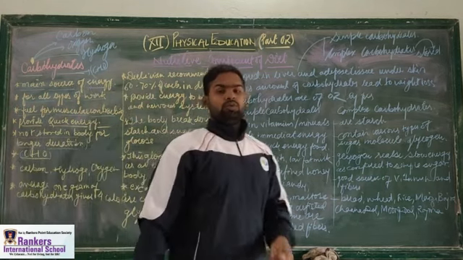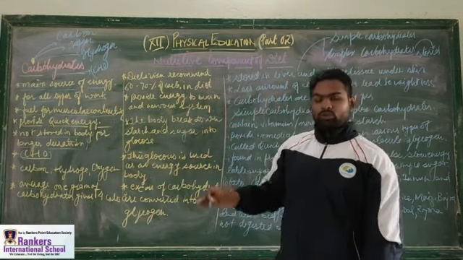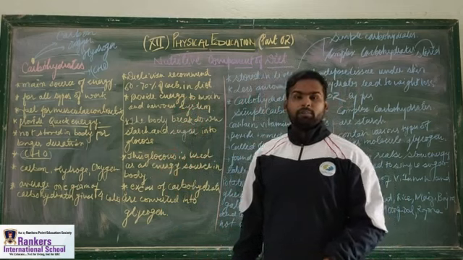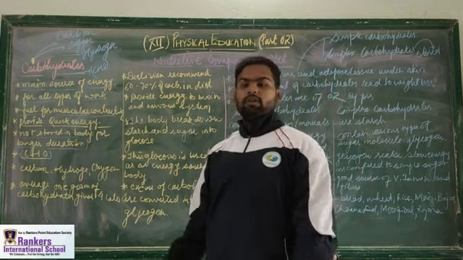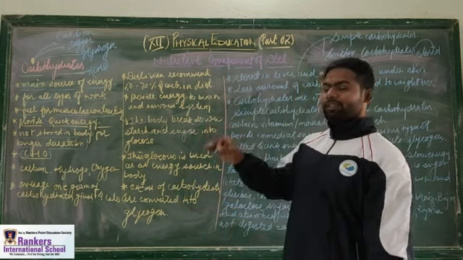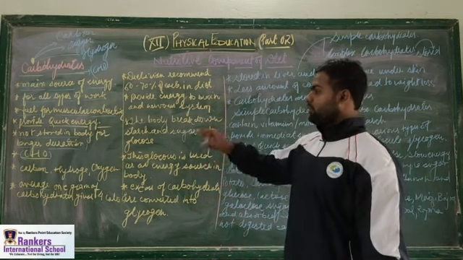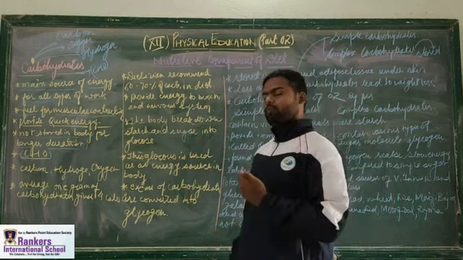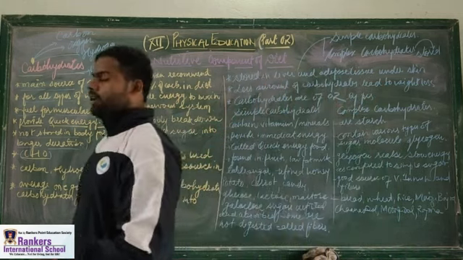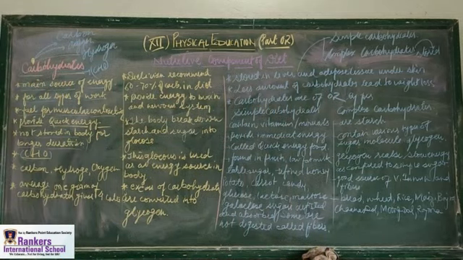So we got to know that carbohydrates are the main source of energy for all types of work done in our body. It acts as a fuel for muscular contraction, it is a quick energy provider, it is not stored in the body for long, and it is made up of carbon, hydrogen and oxygen. On average, 1 gram of carbohydrate gives us 4 calories.